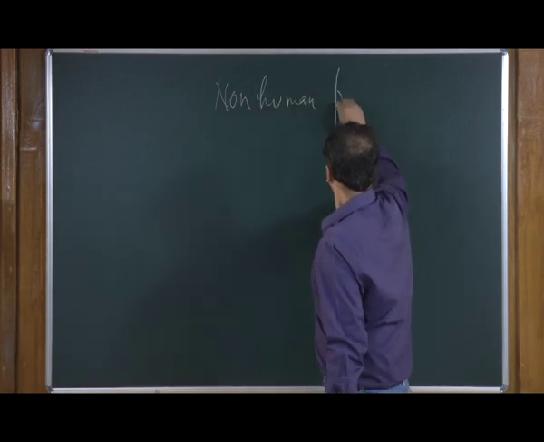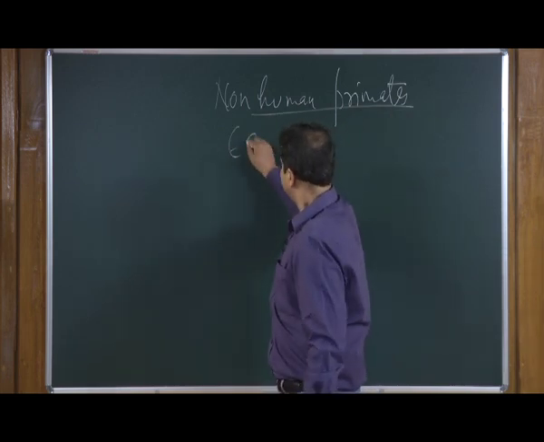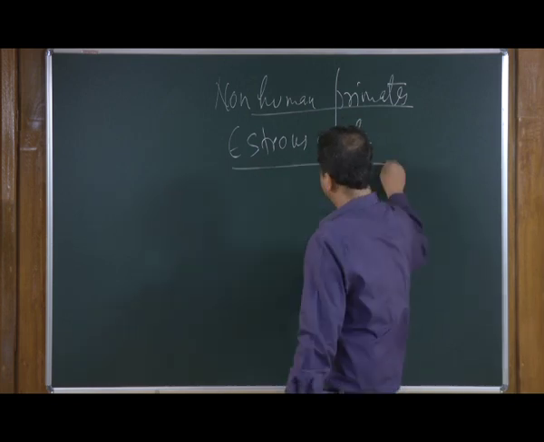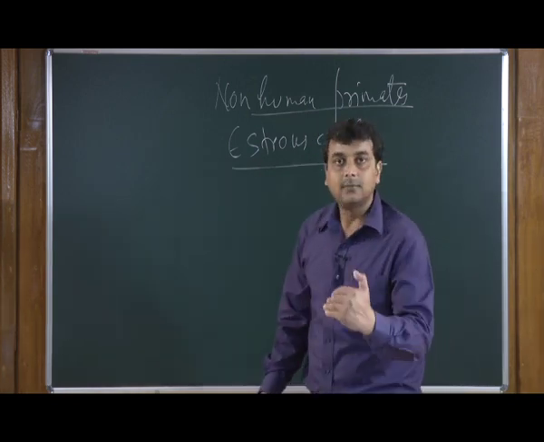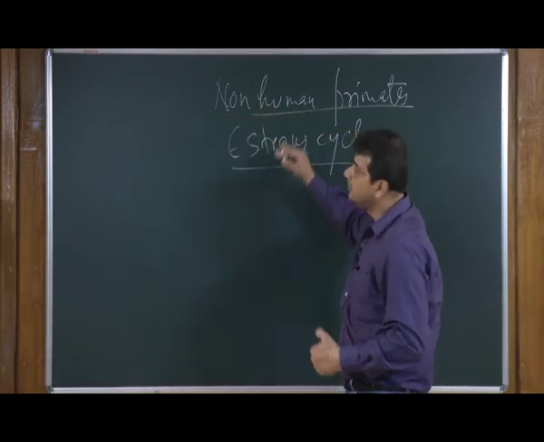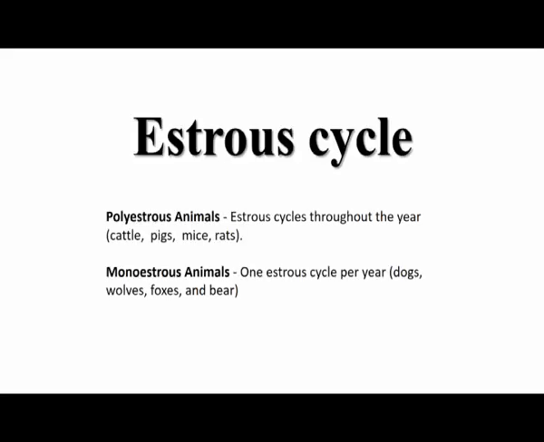In non-human primates, we have the cycle called the Estrus Cycle. The Estrus Cycle is the reproductive cycle, the reproductive event, in non-human primates. If we go and check the slides, this Estrus Cycle is divided into two distinct parts: one is called polyestrous animals and the other is called monoestrous animals.